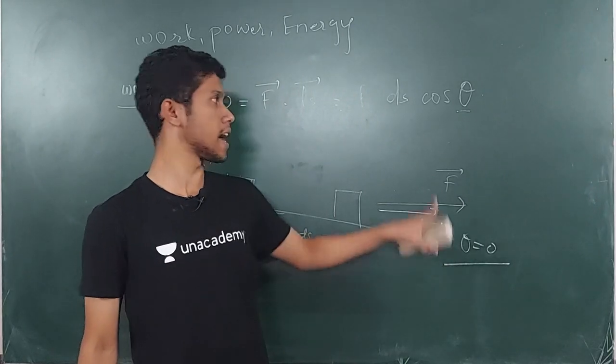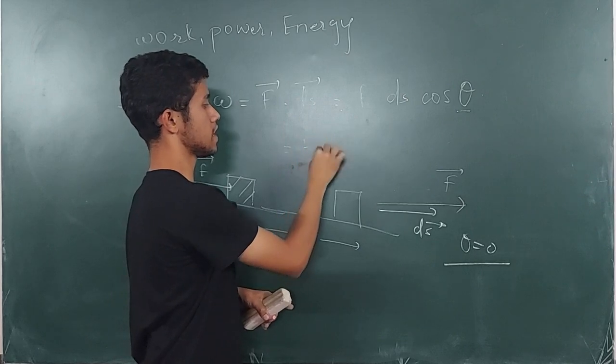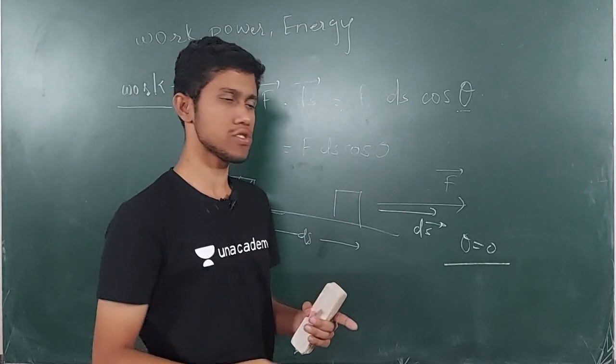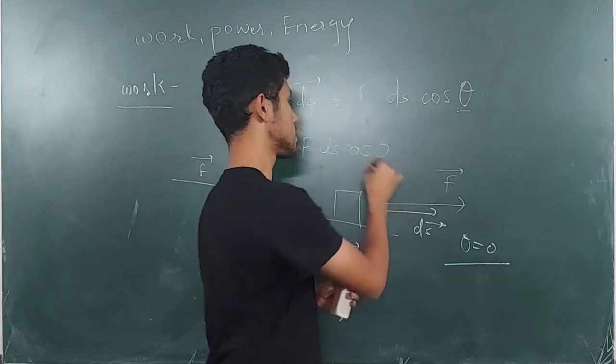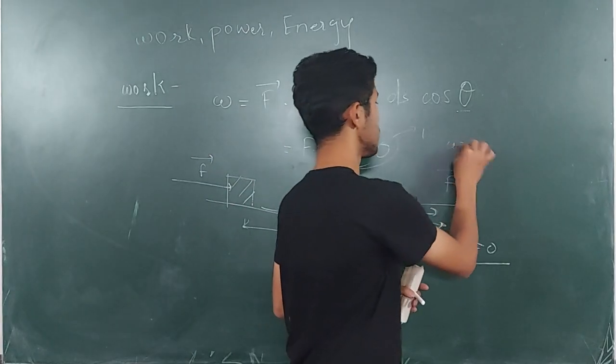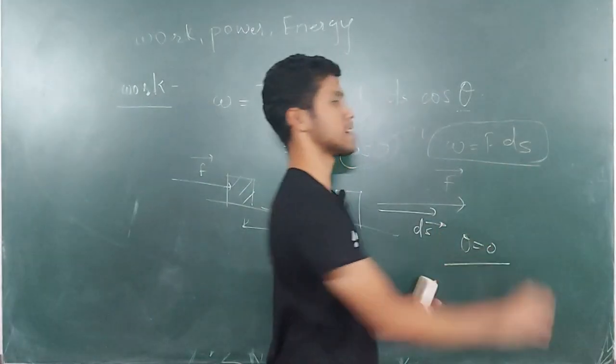Now I put this theta in this formula. So it is F ds cos 0. What is the value of cos 0? The value of cos 0 is nothing but 1. So my work will be F ds.